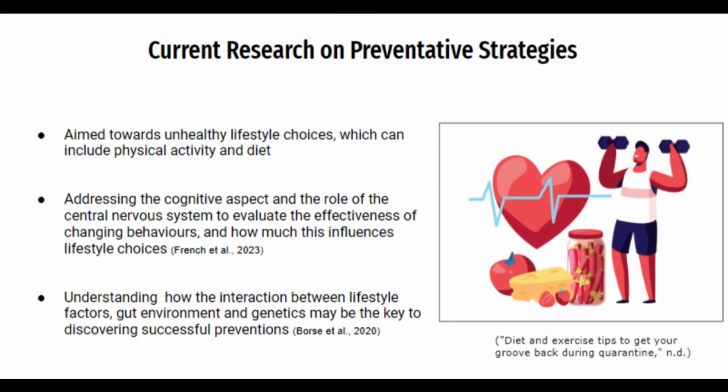Ongoing research for new treatments and preventative strategies is essential as the prevalence of type 2 diabetes is increasing worldwide. Current preventative strategies for type 2 diabetes include changing lifestyle factors and behaviors. Understanding the cognitive aspect could be pivotal to preventing diabetes, as the role of the central nervous system in behavior is substantial. Additionally, the interplay between lifestyle factors, gut environment, and genetics may be the key to discovering successful preventions.